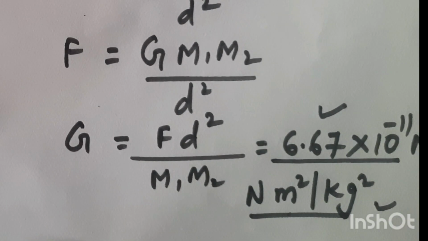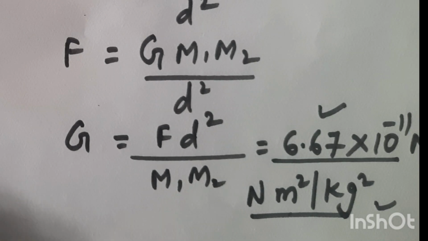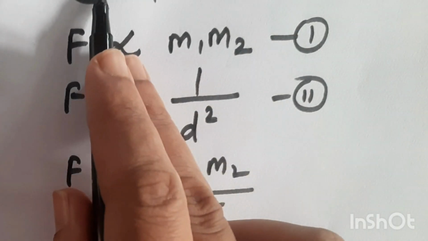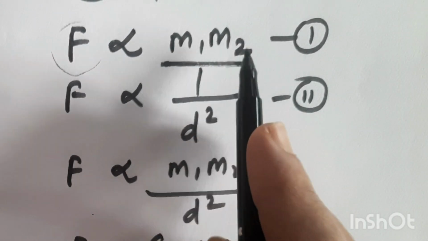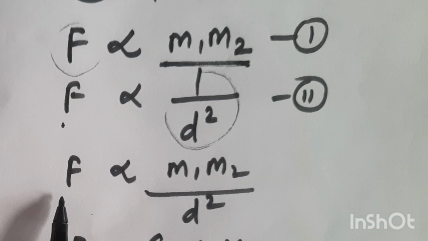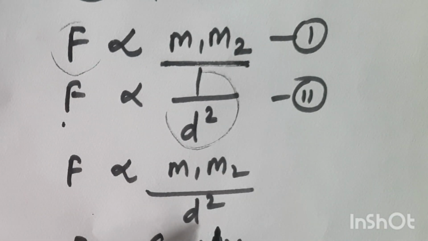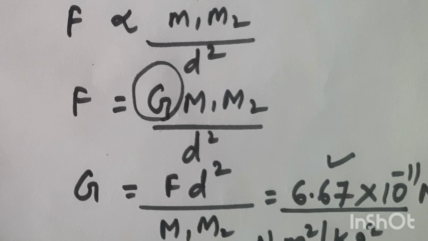So this is what Newton's law states. This can be a 4 marks question, sometimes a 2 marks question, where they ask you to state and derive Newton's law of gravitation. There we write Newton's law: every object in this universe attracts every other object with a force which is directly proportional to the product of their masses and inversely proportional to the square of the distance between them. If we combine both, F is proportional to m1 m2 by d square. Thus F is equal to G m1 m2 by d square, where G is the gravitational constant.